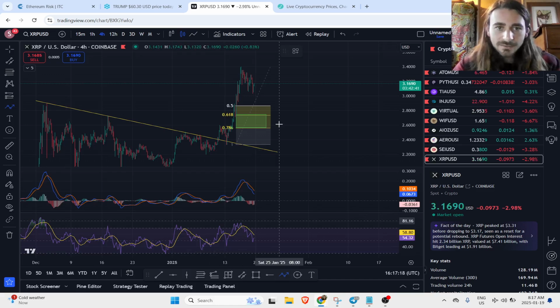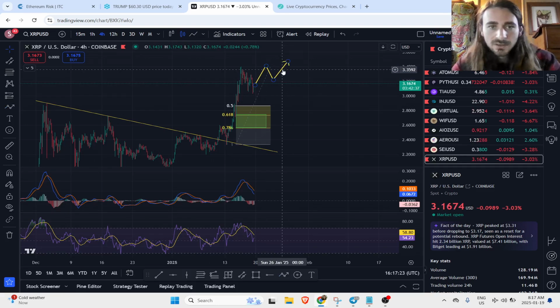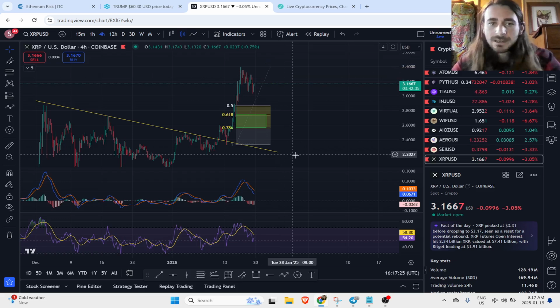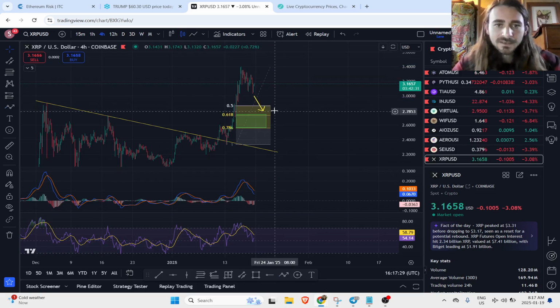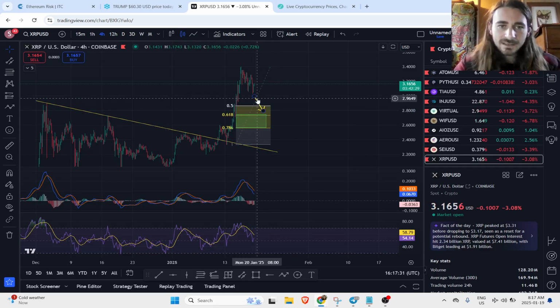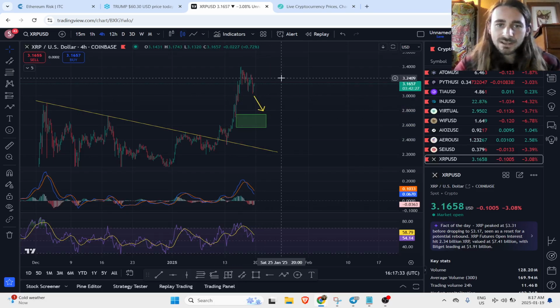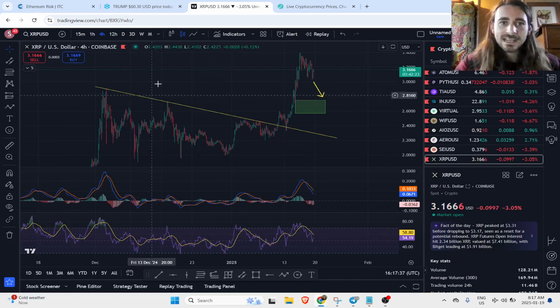So either we're going to break out, come back, retest, go higher, or we're going to break down and come back to our Fibonacci levels down here. We're either entering down here for XRP, or we're entering on the breakout and retest up here. Waiting for that to happen before we really decide what we're doing.